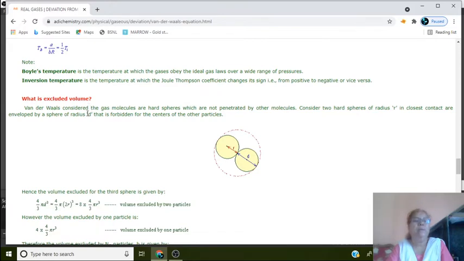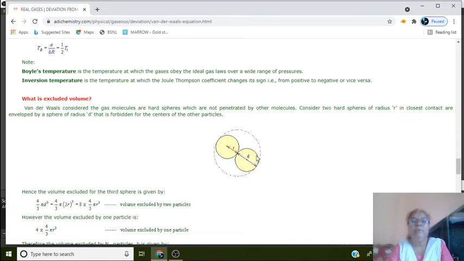Then see what is excluded volume. Van der Waals considered the gas molecules to be hard spheres which are not penetrated by other molecules. Consider two hard spheres of radius r in closest contact enclosed by a sphere of radius d, that is forbidden for the centers of the two particles.